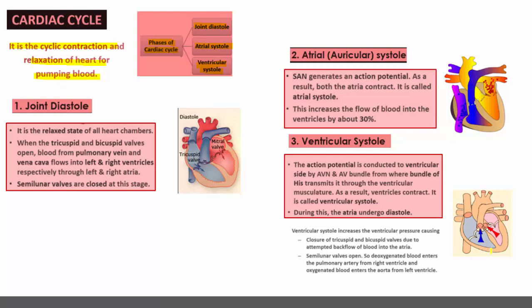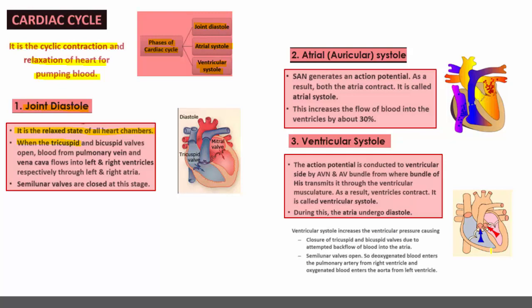So all the four chambers of the heart remain in the relaxed state. This is called joint diastole, the relaxed state of all the heart chambers. Both the auricles and both the ventricles will be in the relaxed state.